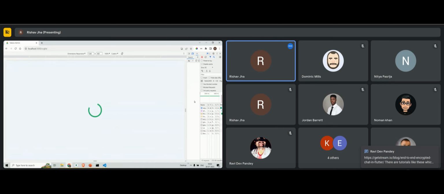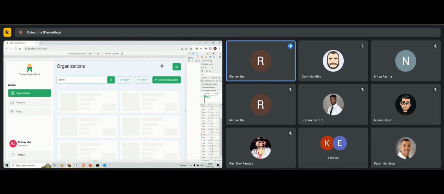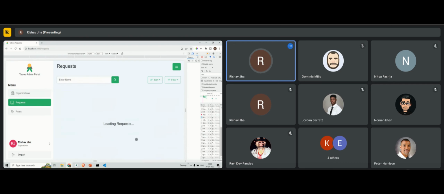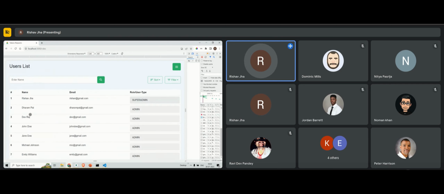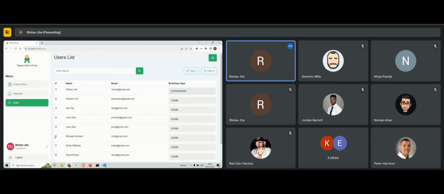I have added some custom messages. If I search something, you can see there is loading again, and then the results will come. If I remove all of them, again the state will change to loading, and the organizations will be shown. Same goes for this request screen and this role screen. Now I will be logging in as an admin.